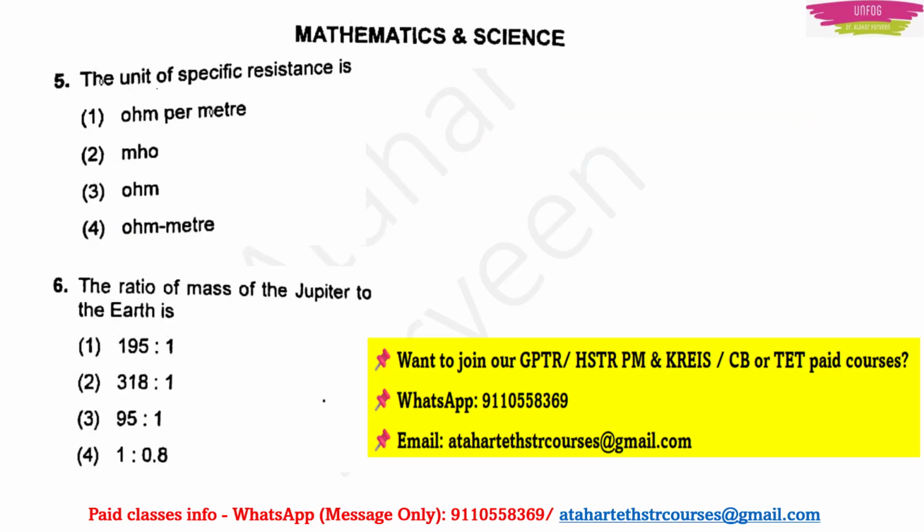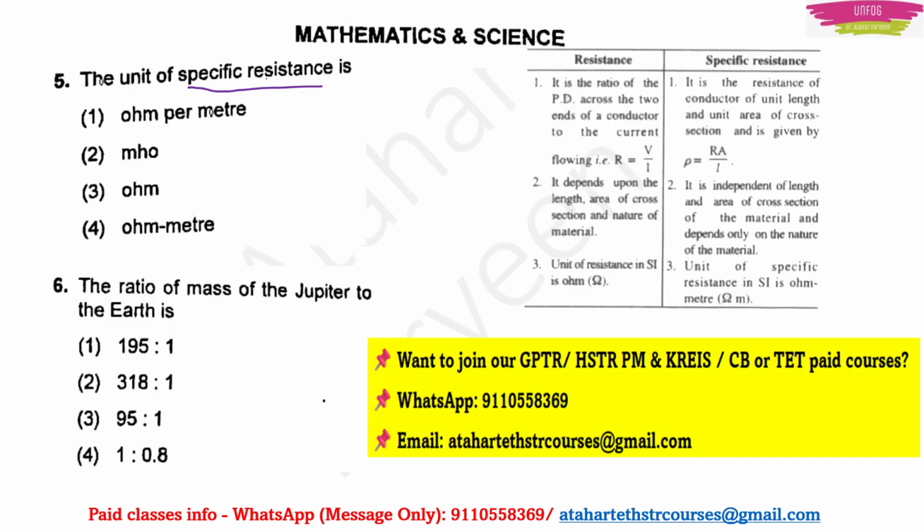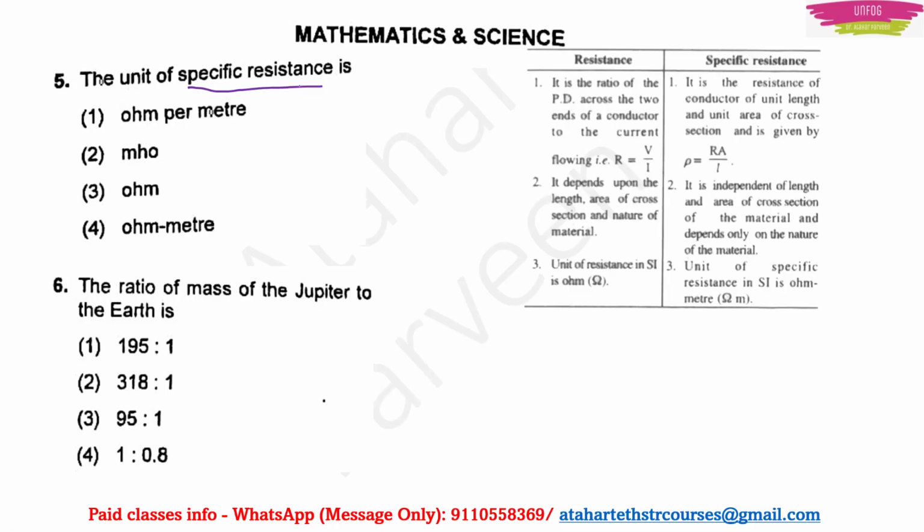Next question. The unit of specific resistance is. So here you should be knowing the difference between the resistance and the specific resistance. Resistance is the one where we talk about Ohm's law. The unit is ohm. Whereas for resistivity or specific resistance, the symbol is rho and the unit for this is ohm meter.